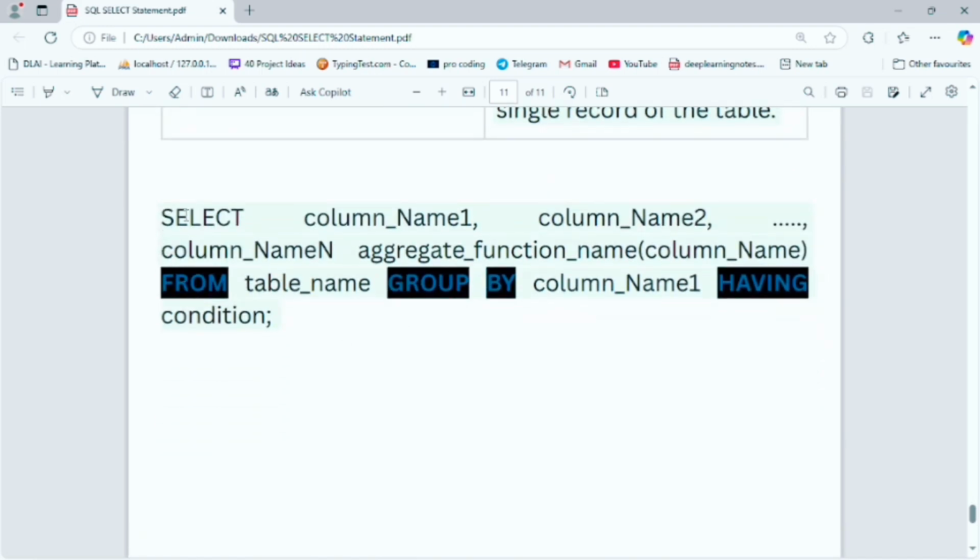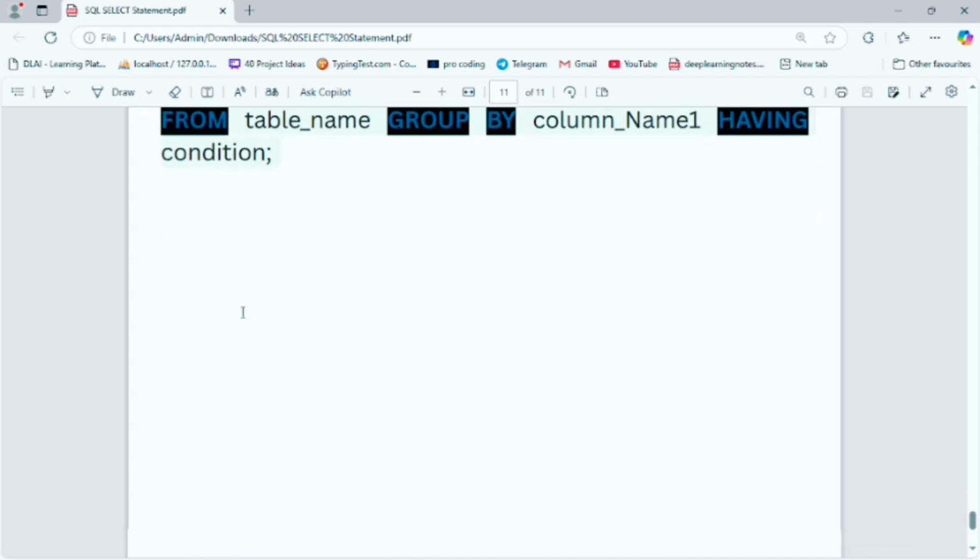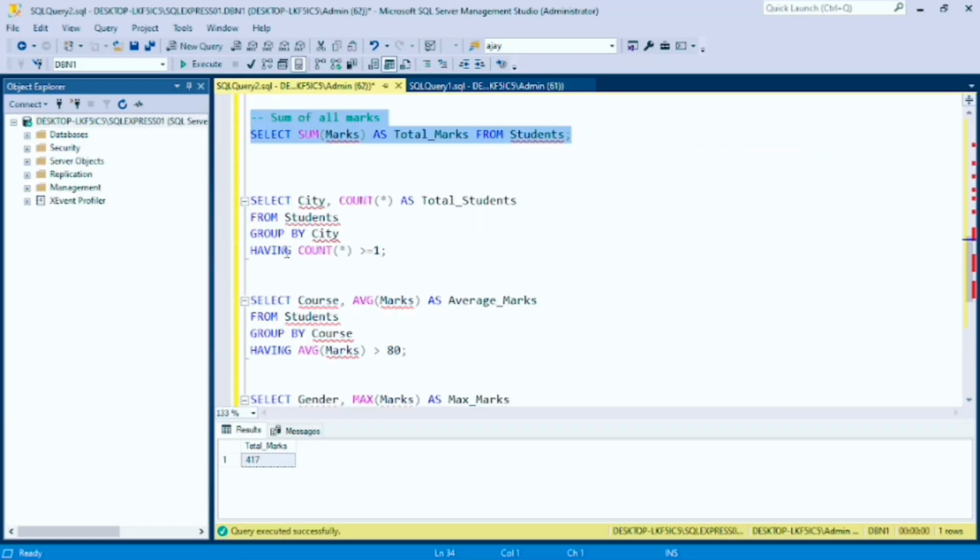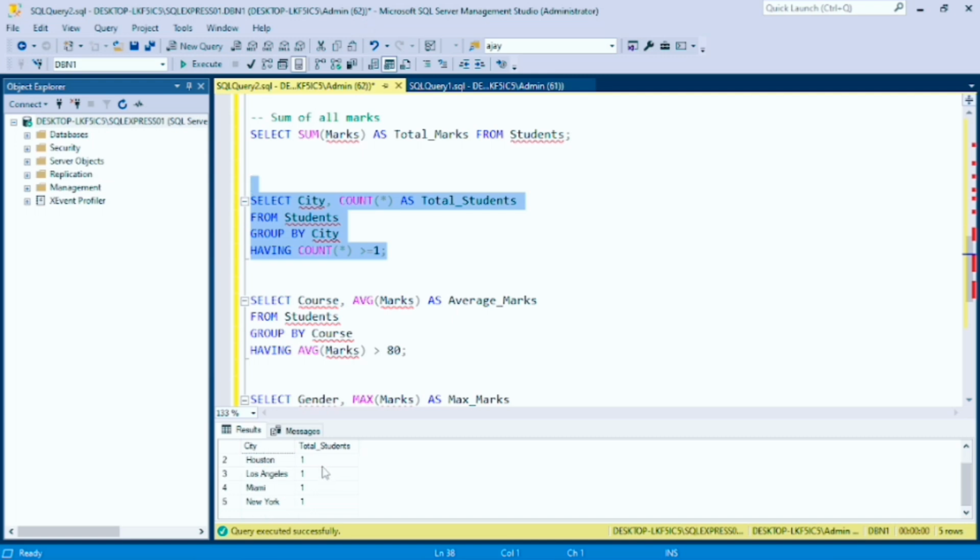Now let's move to the syntax of the HAVING clause and GROUP BY clause, and then the practical of the HAVING clause. Here the HAVING clause is used with SELECT city, COUNT, which counts the number of residents present in each city. Let's run the command, and it shows the number of residents present in each city, such as Chicago and Houston.